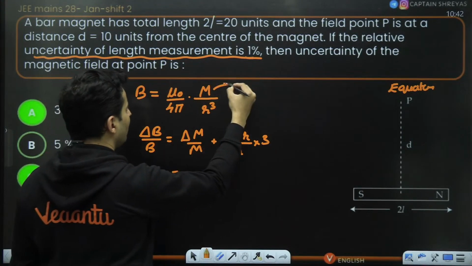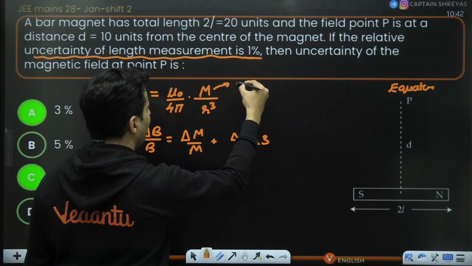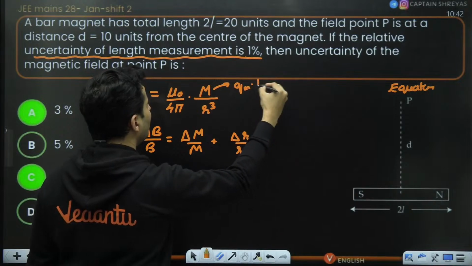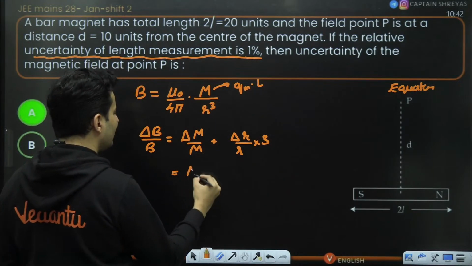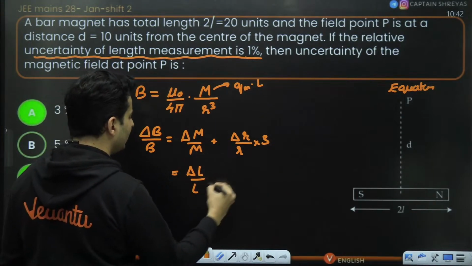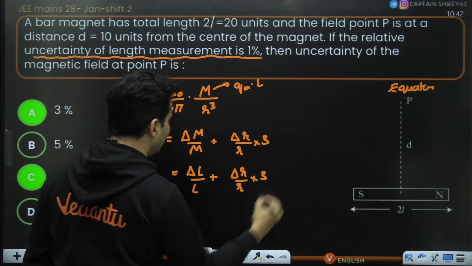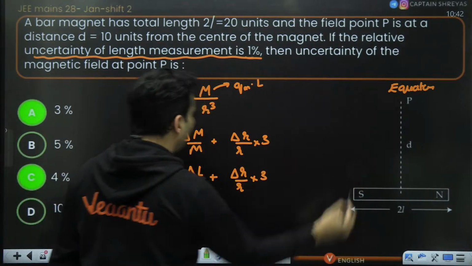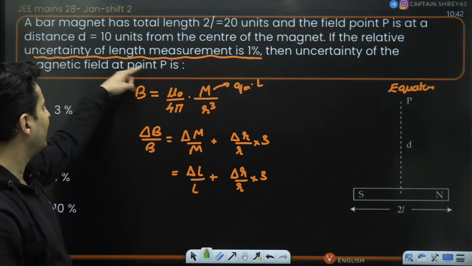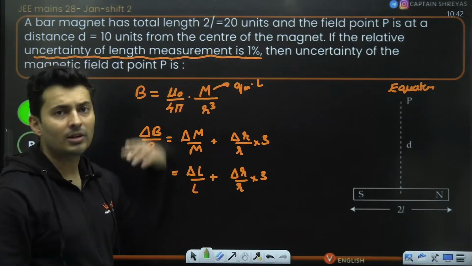Delta M by M, remember magnetic moment is magnetic charge into magnetic length. So technically this will only have an error in the length over here, and this will be delta R by R multiplied by 3. Now the problem is this line, uncertainty in the length of the measurement.